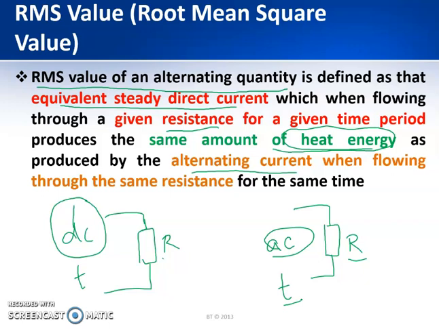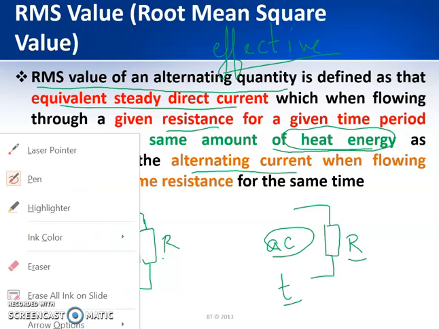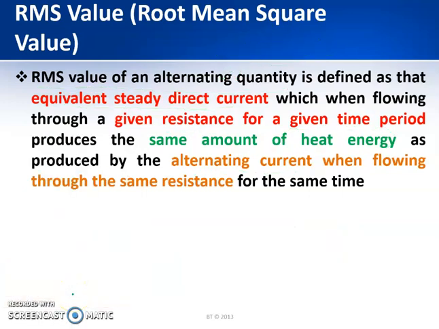There are different techniques through which we can find the RMS value. This RMS value is also known as the effective value. And it can be found through two methods. One is known as the mid-ordinate method, also known as the graphical method.